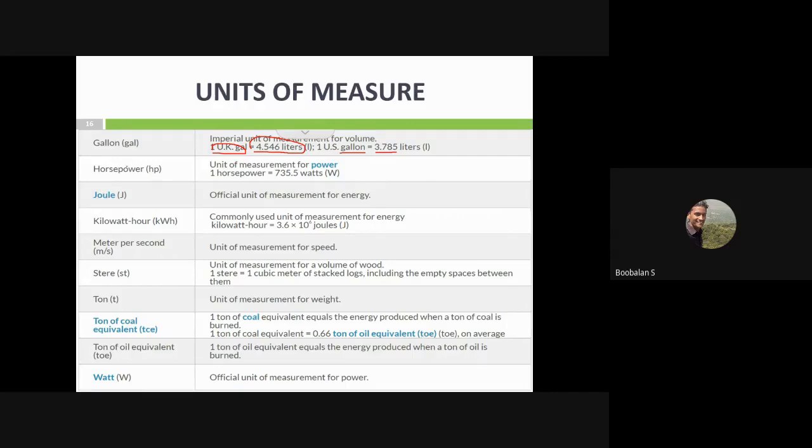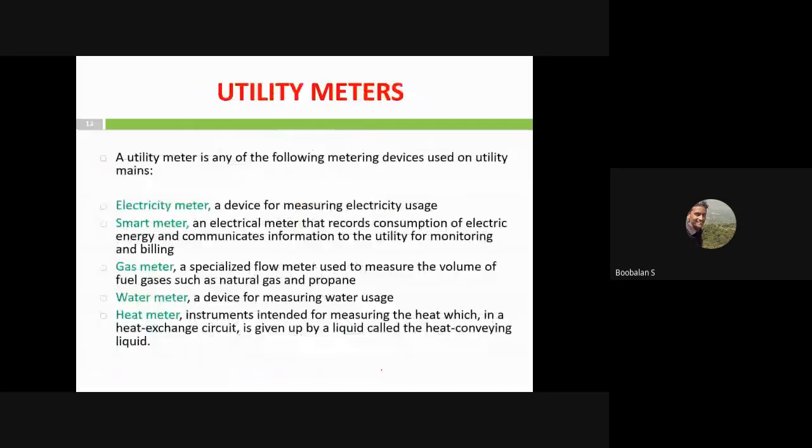Horsepower is common everywhere in electrical: 745.5 watts. Joule is the unit of energy, and one kilowatt-hour is 3.6 times 10 to the power 6 joules. Meter per second is called speed. These are some common notations for electrical energy measurement and power, and for metering and measuring. This is common, so I'm moving on to the next one, utility meters.